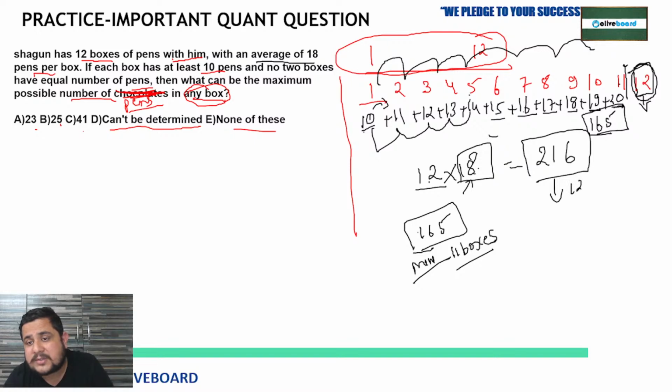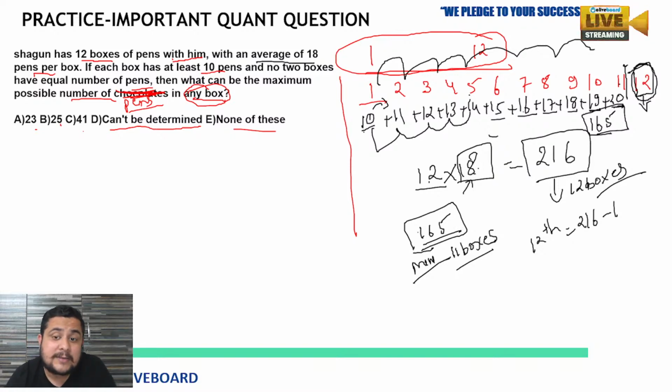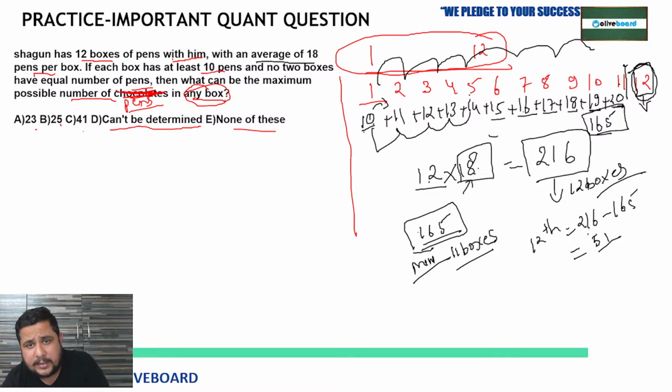Now the total of 12 boxes is 216 pens. So the 12th box will have 216 minus the sum of the rest 11 boxes, 165. So 216 minus 165, you will get 51. So the sum was correct. I will take one again, just checking once. 10, 21, 33, 46, 60, 75, 91, 108, and then 126, 145. Yes, it is correct. So 51 will be the correct answer.